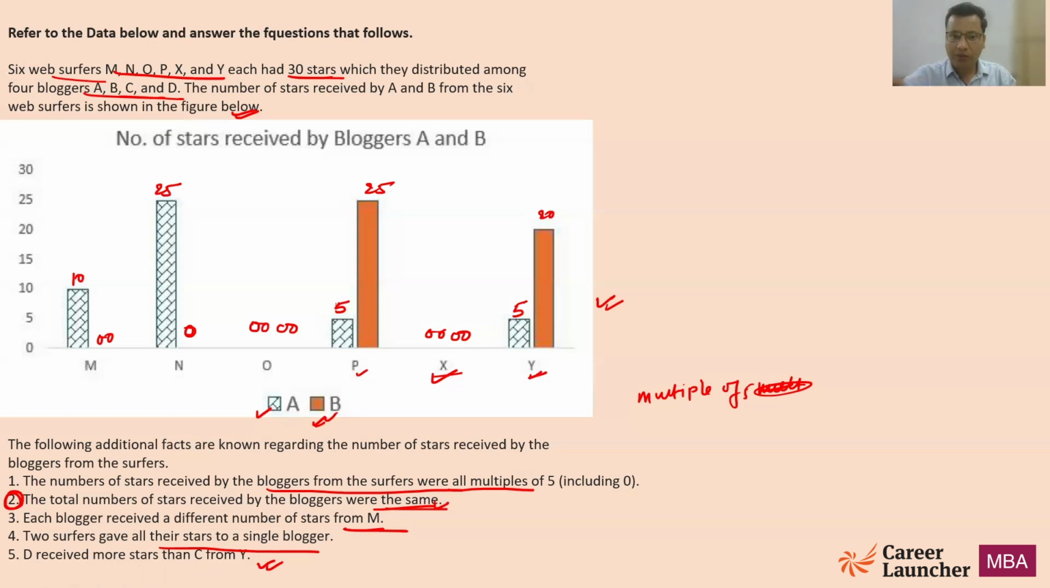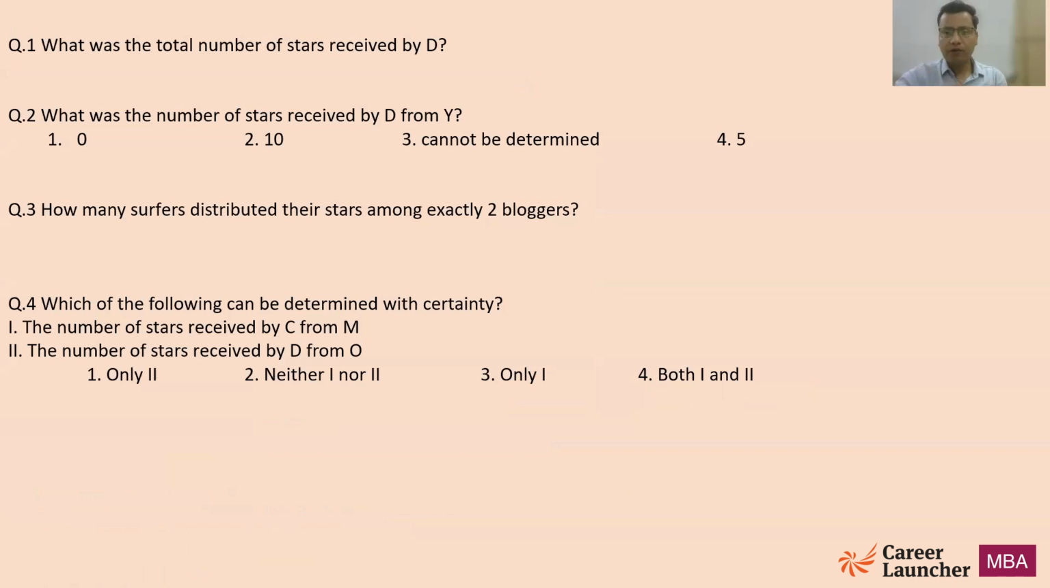There is something called the concept of missing data that we have in front of us. So let's use this table and fill in the missing data. Before that, let's quickly look at the questions. What is the total number of stars received by D? A straightforward question.